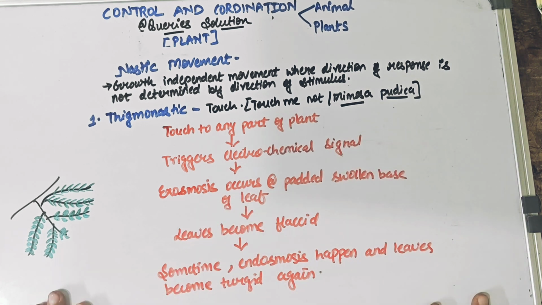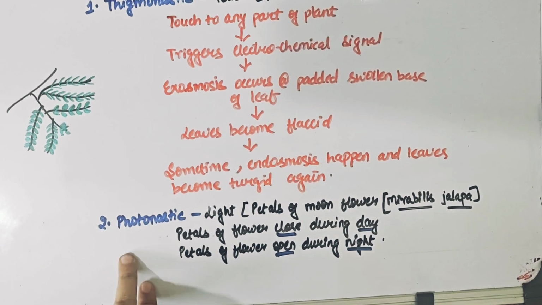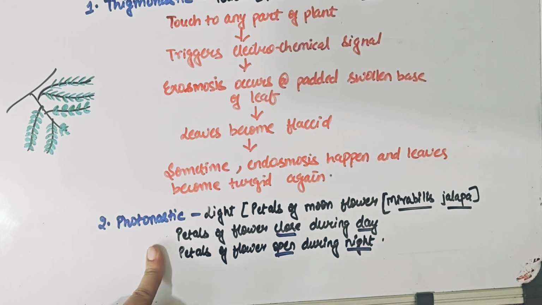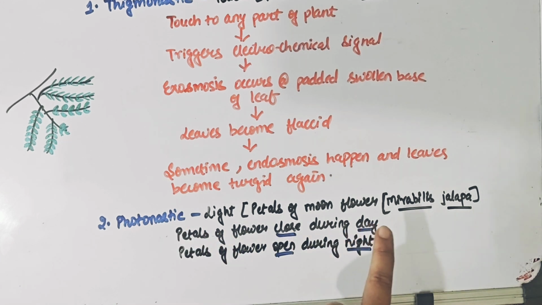Just the last part we have to study, which is the PHOTONASTIC movement. So let's quickly check that out, the last part of the video. This is a nastic movement of a plant which we get to see because of light. And here the example is the moonflower, which again is a very common plant mainly. It is seen in the petals of the flower of the moonflower plant.